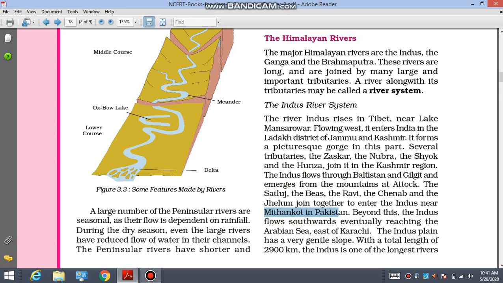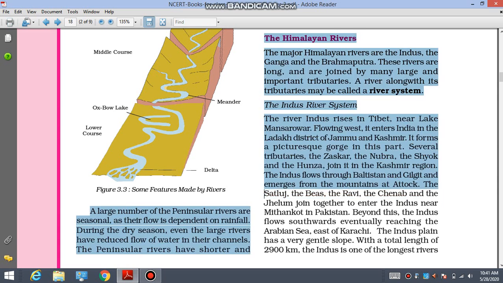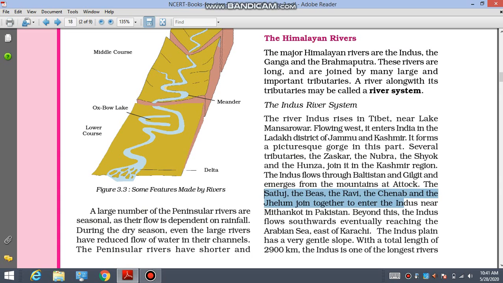Which are the other rivers that are joining? Satluj, Bias, Ravi, Chenab and Jhelum. It is better you note down the tributaries of the rivers. Main tributaries are Zanskar, Nubra, Shayok, Khunsa. Later on it flows through Baltistan, Gilgit and emerges at the mountains of Attock. Other tributaries are Satluj, Bias, Ravi, Chenab and Jhelum.